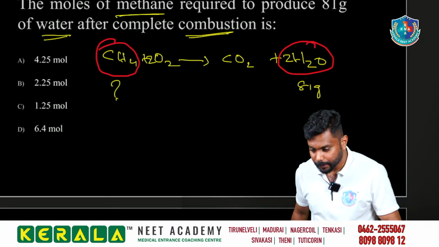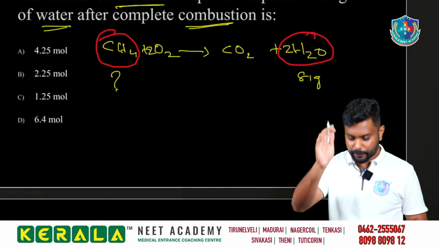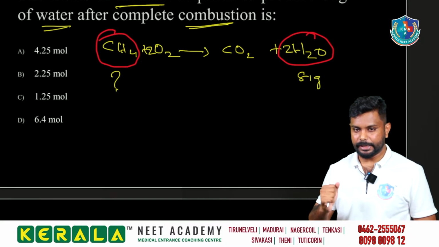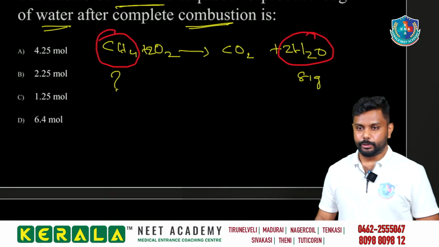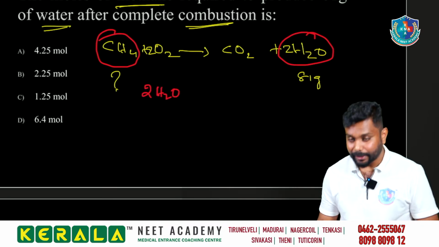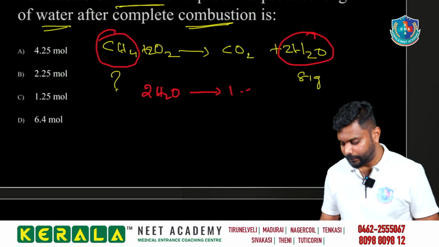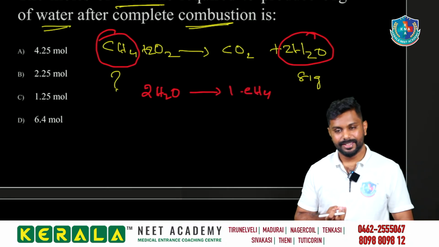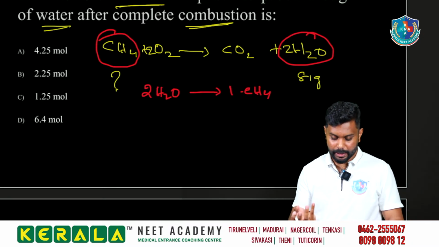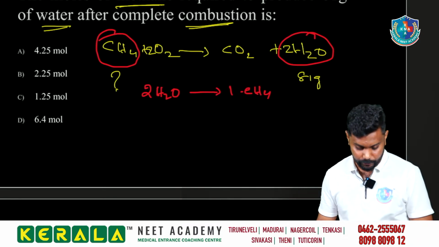Please come on first. Comment first. What is the answer you are getting? Please comment. Okay, no need to wait. Okay, good. So 2H2O: we can say 2 moles of water is produced from 1 mole of CH4. Easy, right? These are not very tough. 2 moles of water is produced from 1 mole of CH4.